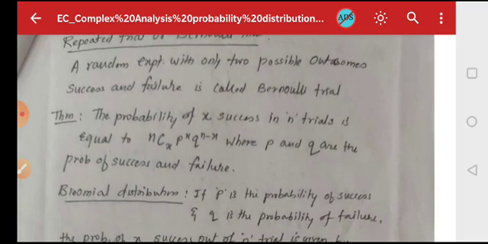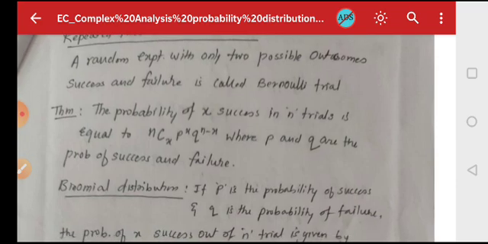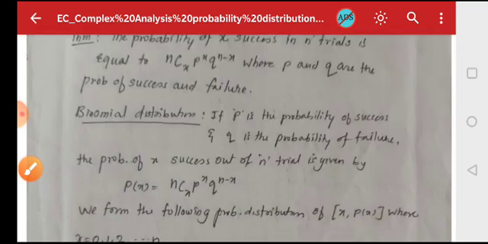Here we are going to find the probability distribution in terms of success and failure. Suppose that we perform the experiment n times, so n trials are there, and out of n there are x successes. Then the probability of x successes in the n trials is given by nCx p raised to x q raised to n minus x, where p and q are the probabilities of success and failure.